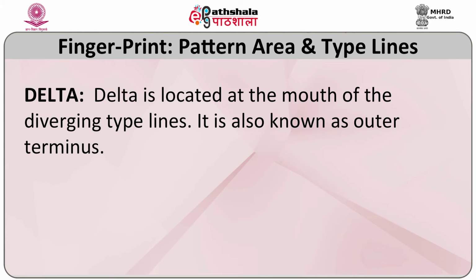It can be formed by bifurcation, that is, one ridge coming from the left and then dividing into 2, forming the outer boundary. Or it can be formed by divergence, meaning 2 ridges coming from the left diverge, forming a wide area to cover the entire pattern. Or it can be the combination of 2 ridges along with a dot, giving a triangular appearance so that a boundary can be established.